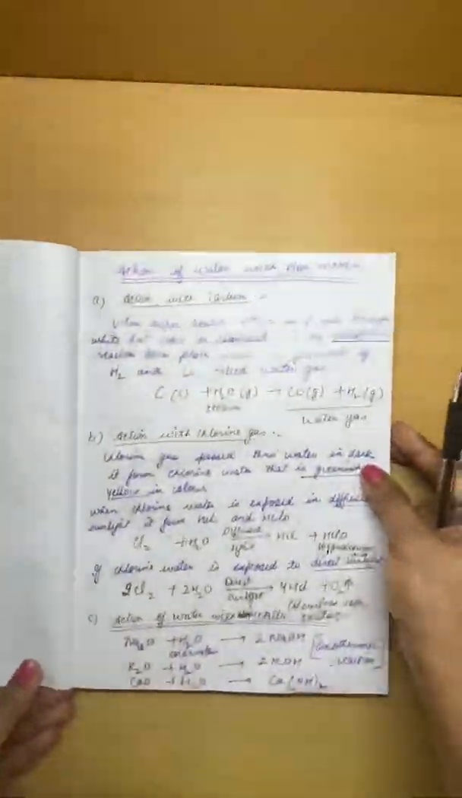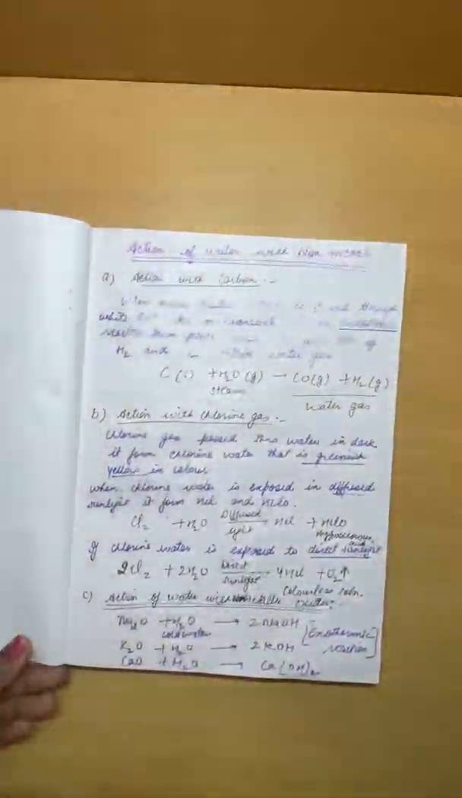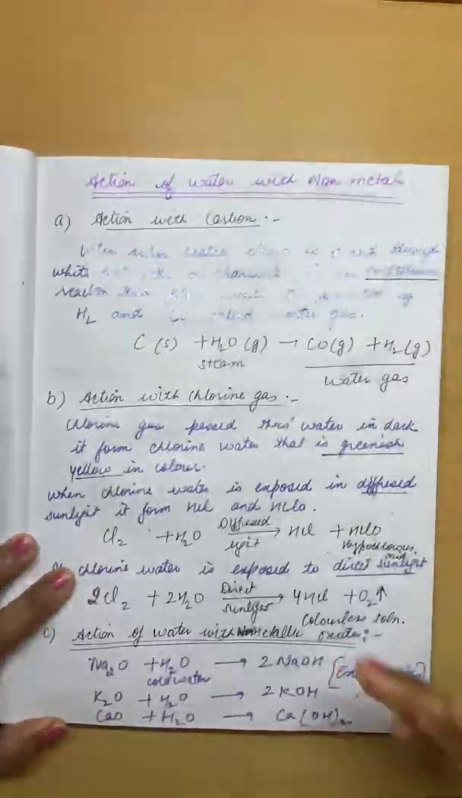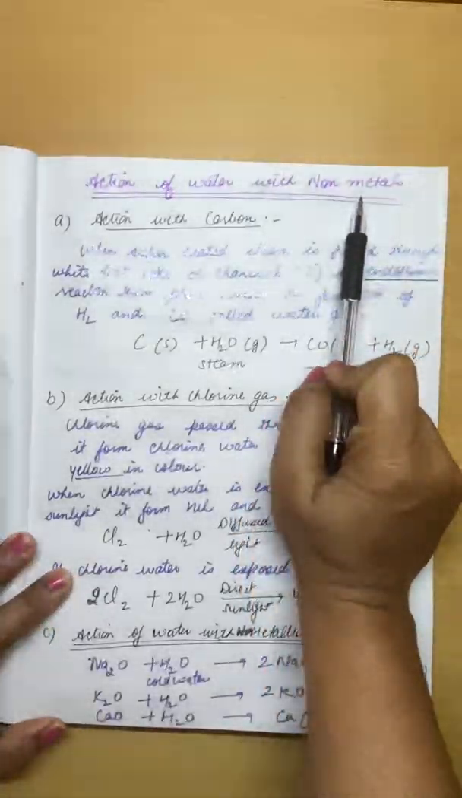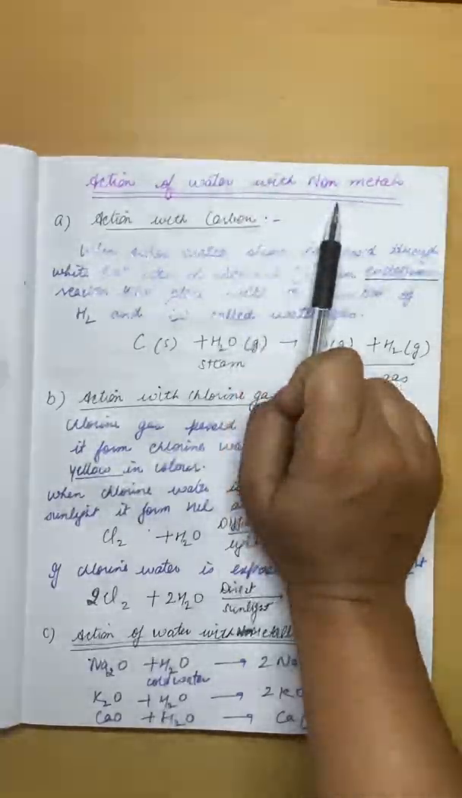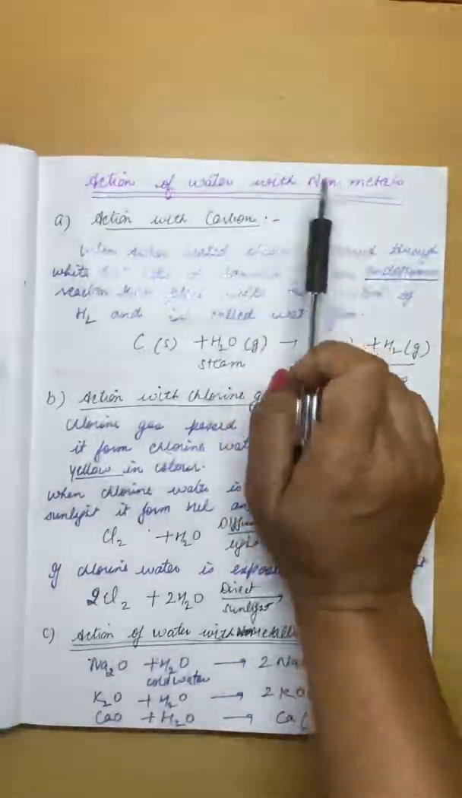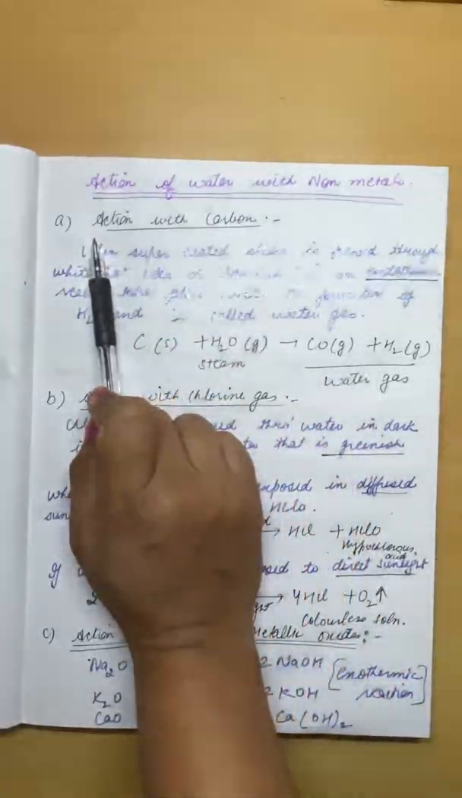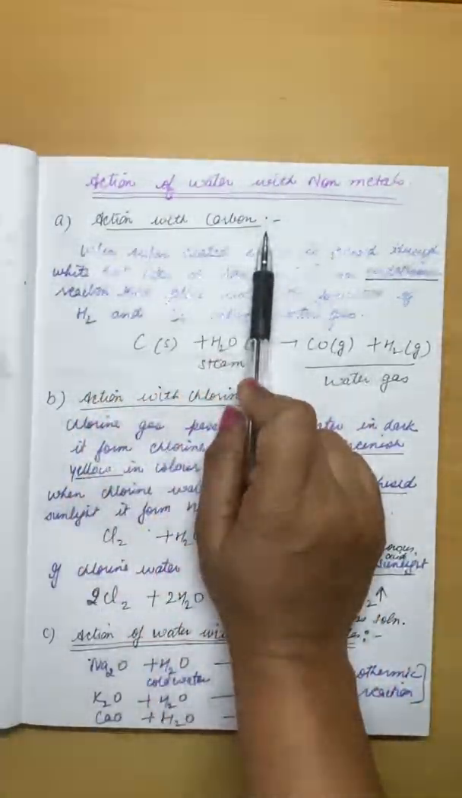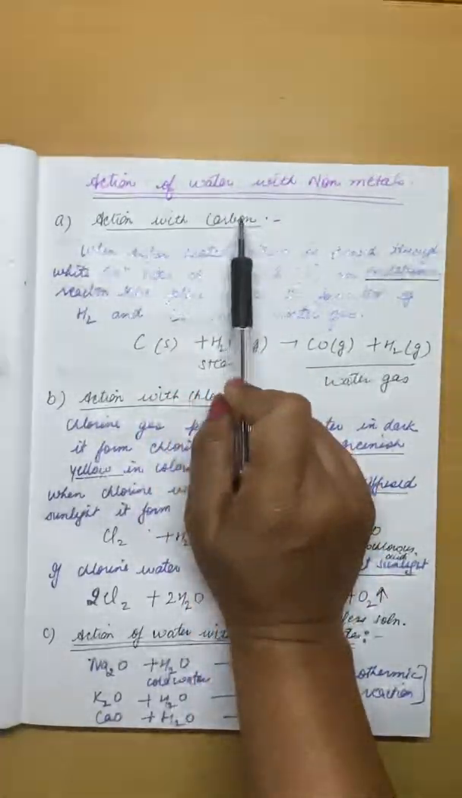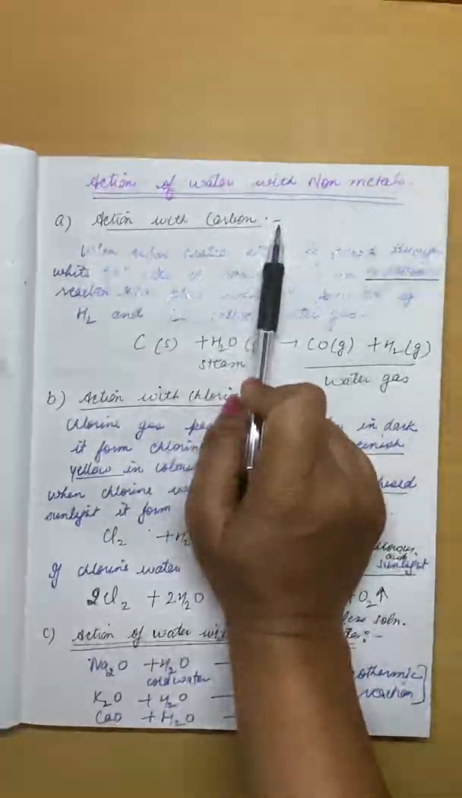Today we are starting with action of water with non-metals. How do non-metals react with water? In the same way that metals react differently with water, non-metals also react differently with water. The first non-metal that we are taking is carbon. As you know, everything is formed of carbon. The symbol of carbon is capital C.